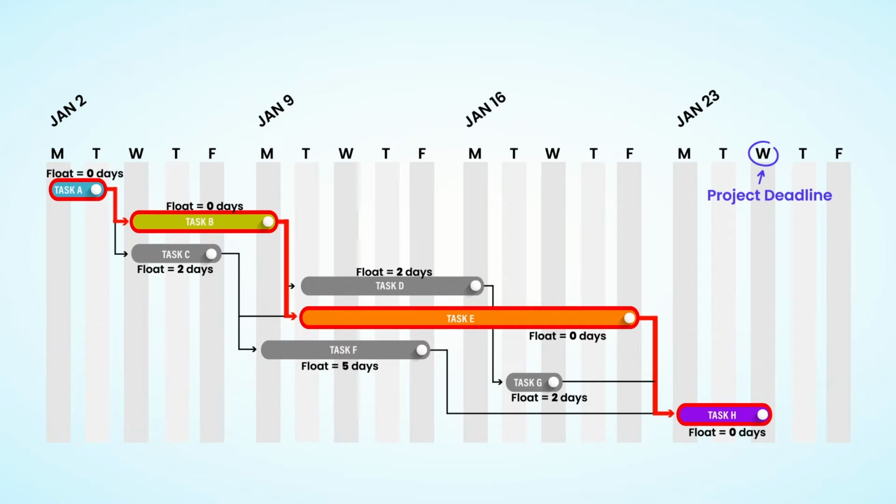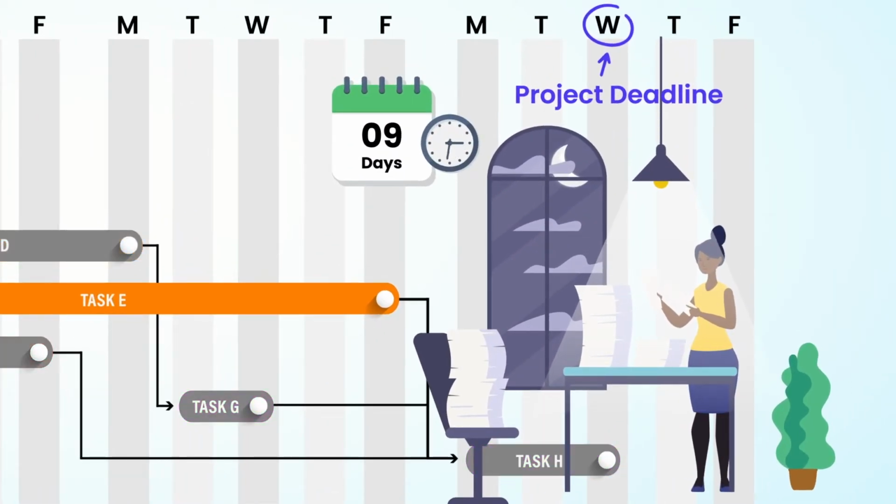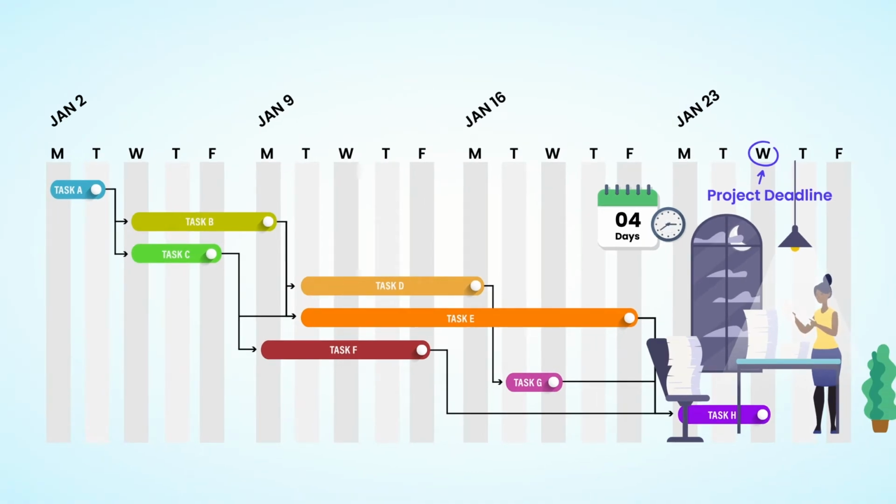Now that we've identified the critical path, let's take a closer look at how to manage this schedule. Task E is the longest task in the schedule and is also part of the critical path. Assume that overtime is authorized for Task E to reduce the duration of the task from 9 days down to 4. What happens if the contractor implements this change?